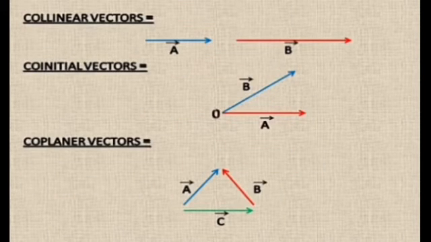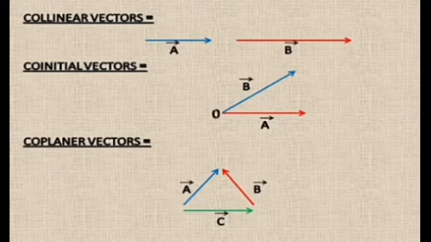Collinear vectors. Two vectors of the same magnitude or maybe of different magnitude, when acting along the same line, are called collinear vectors. Next, coinitial vectors. When two vectors A and B are initiated from the same point O, they are called coinitial vectors.